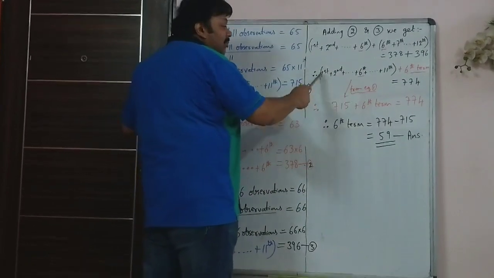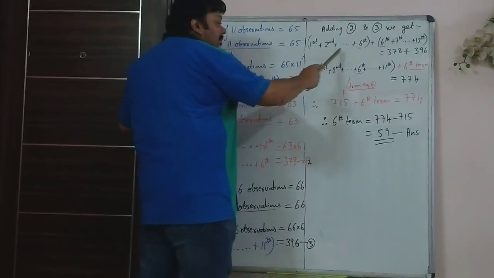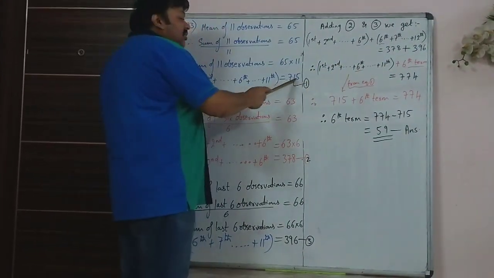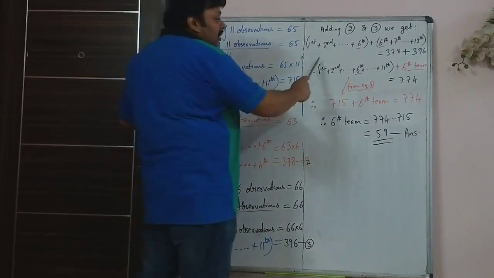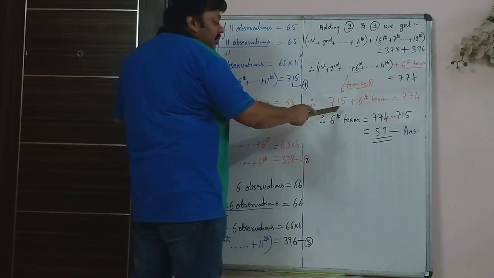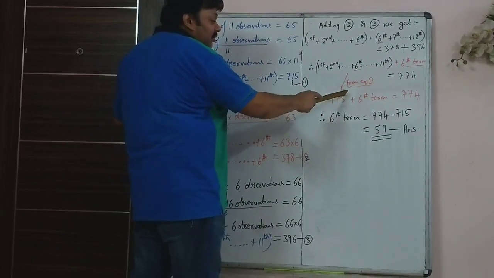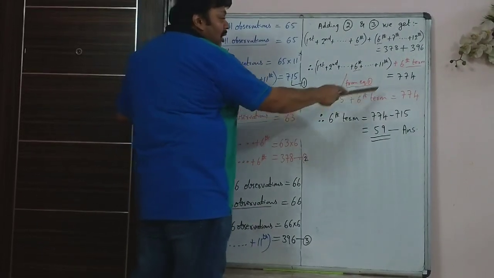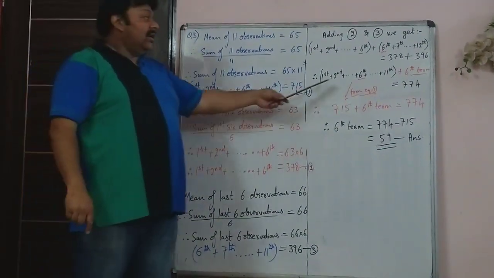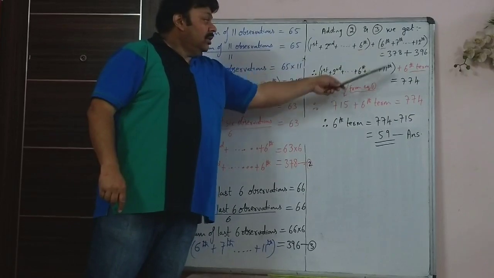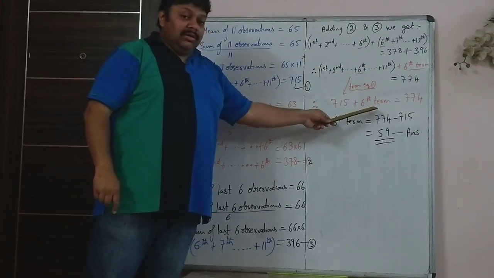Why I have done that? Because I know that the sum of all the 11 observations is 715. That is given in equation 1. So this I have replaced by 715. But is that all? No. I have got the 6th observation, which is repeated a second time in this data, written out separately.